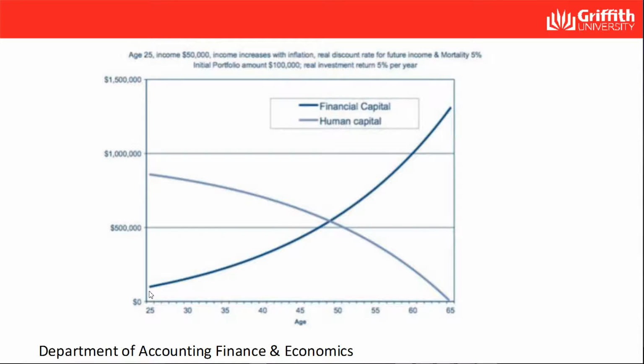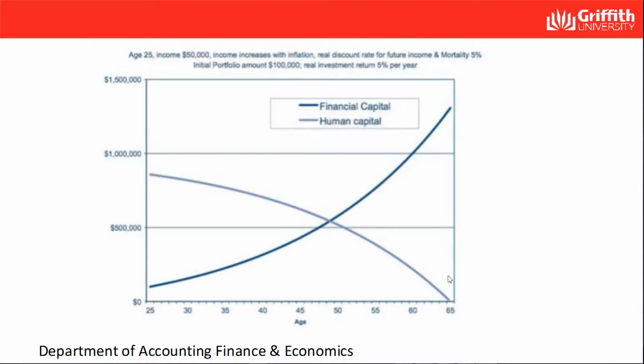Human capital is estimated to be approximately $900,000 and represents about 90% of total wealth, which is human capital plus financial capital, while financial capital is only around $100,000, which is the initial portfolio starting amount. As the investor gets older, the investor will continue to make savings, contributions, and earn positive returns, so their financial capital will increase.